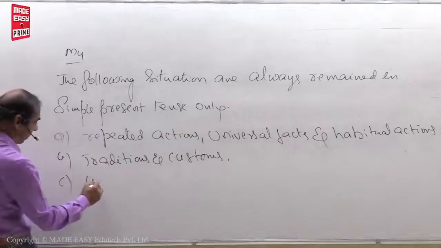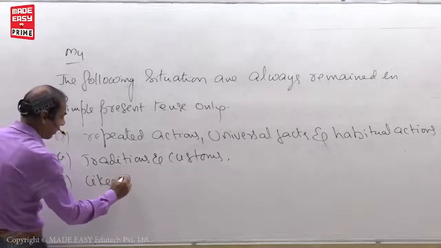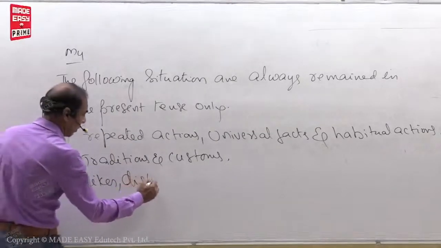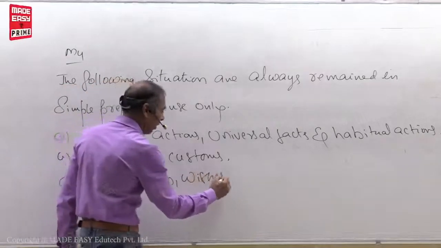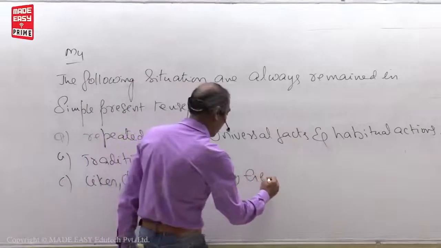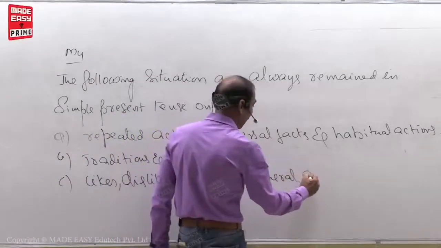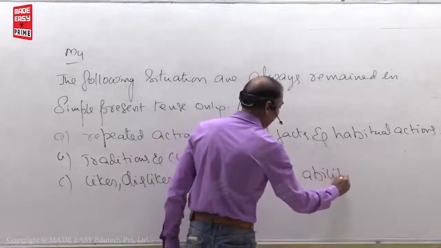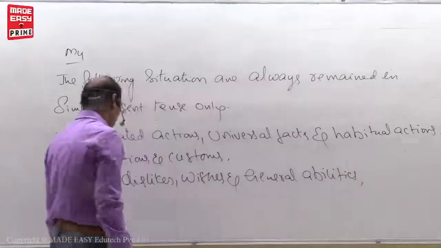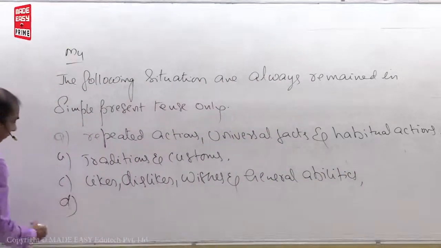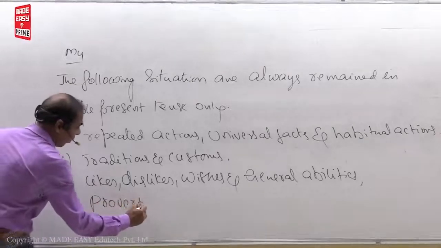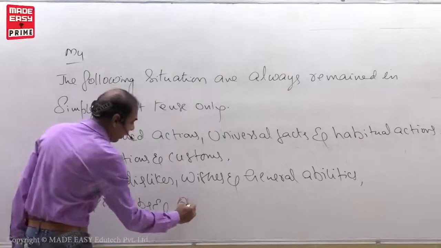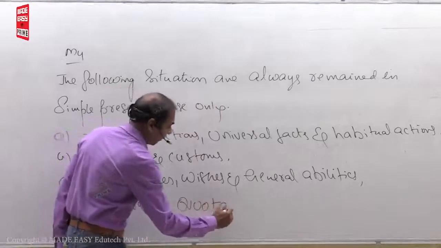C. Likes, dislikes, wishes, and general abilities. Okay. D. Proverbs and quotations.